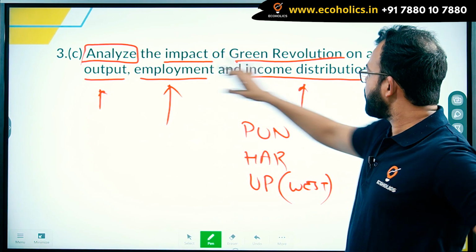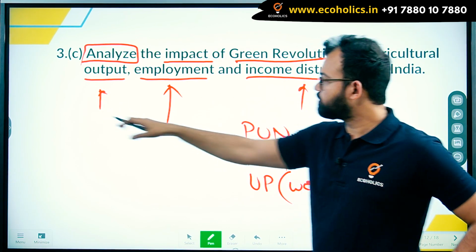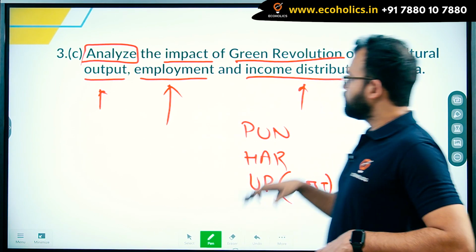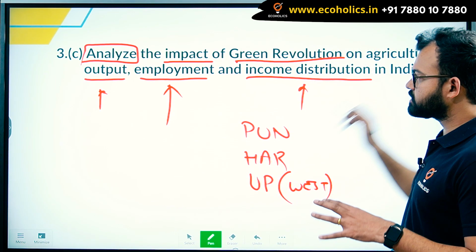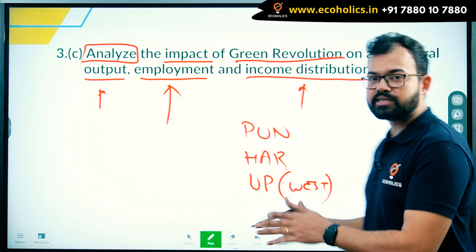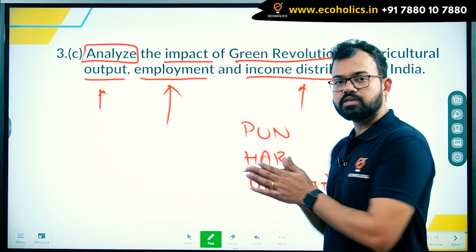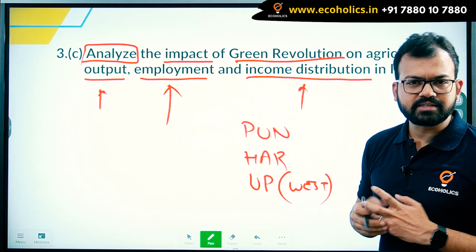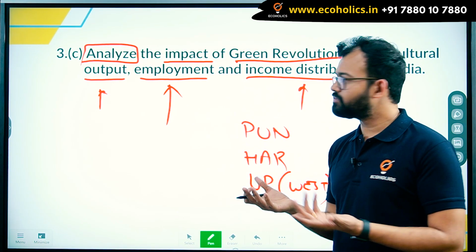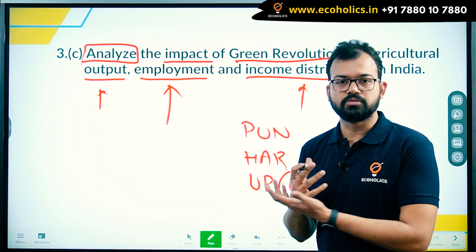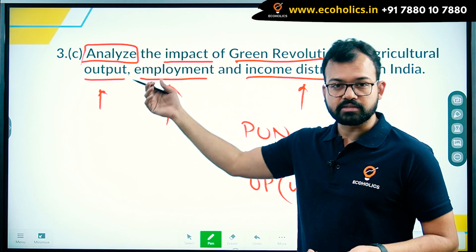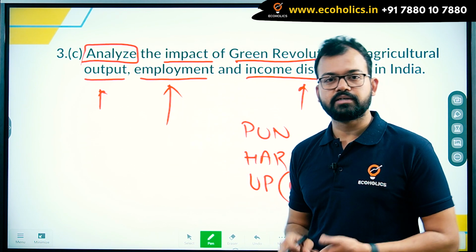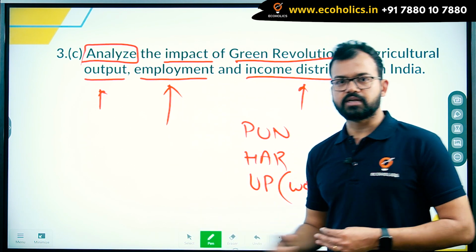So the impact was huge on the output as well as employment. People got employment. So yes, you have to accept that it has had an impact. But the answer to the question is how. So you have to analyze that and write the answer, that too in terms of points, because they are not asking to explain it, we just have to analyze. So what was before, what was after, this you have to write. Okay, I hope you are able to understand.